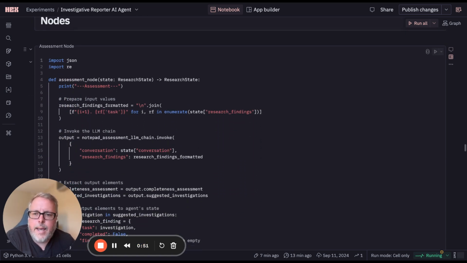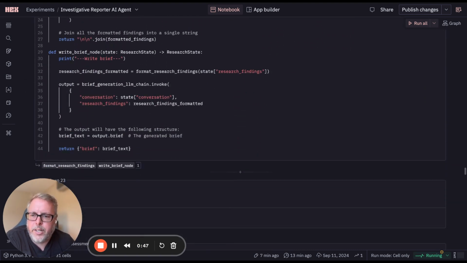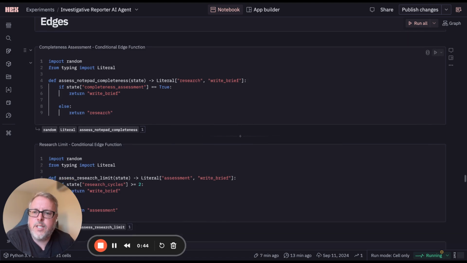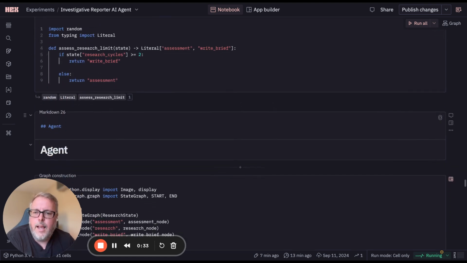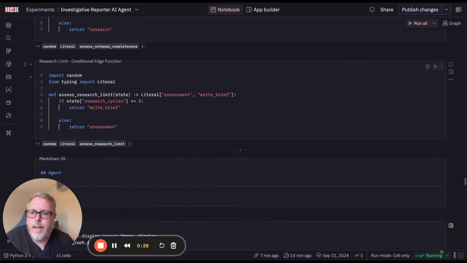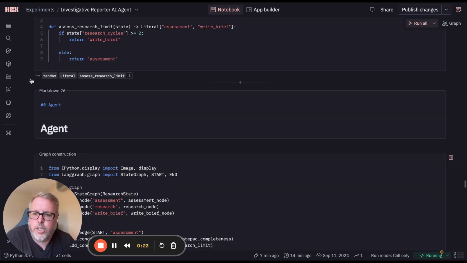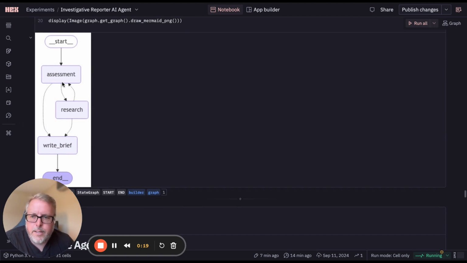The nodes that I have are the assessment node, the research node, and the brief writing node. And then the edges: I have this one where it will decide if it has enough findings to write the brief, or if it should continue doing research. And here a conditional edge where it will look at whether it has hit the research limit. So this is the agent being put together. This is what it looks like.